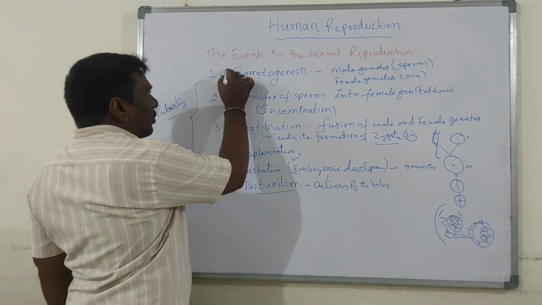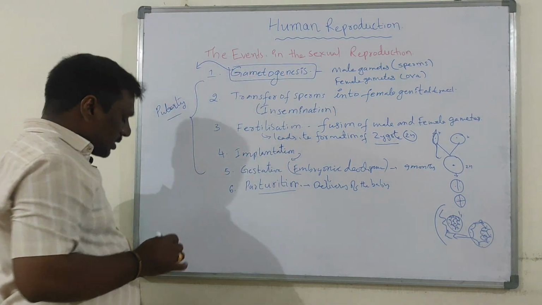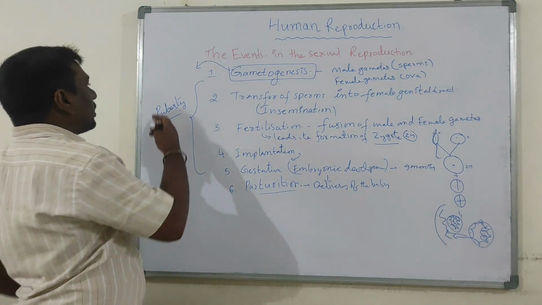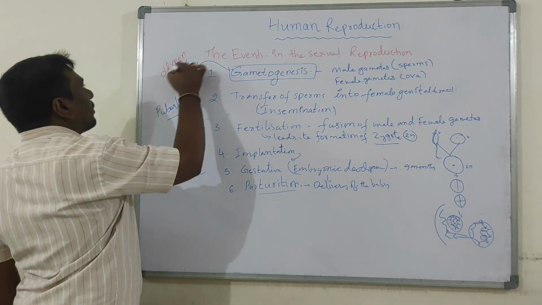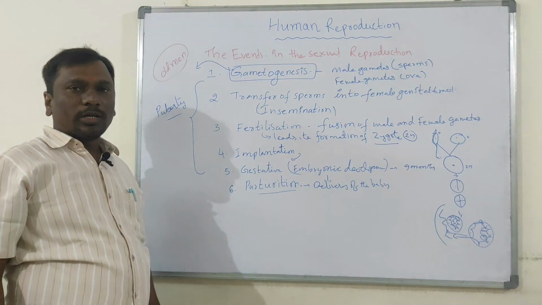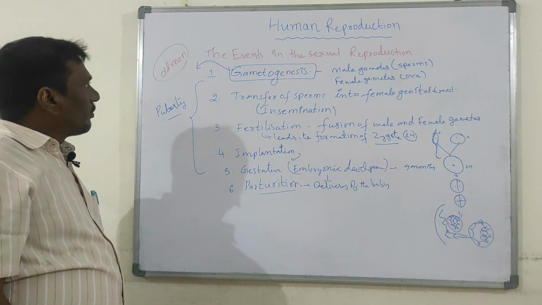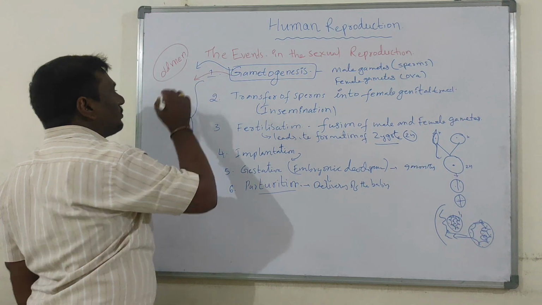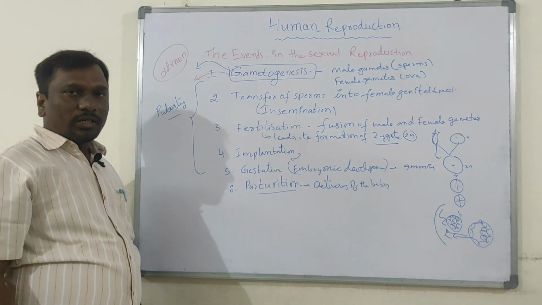If you take gametogenesis, it continues even in old men, till death. Gametogenesis is occurring in males. Whereas in females, gametogenesis does not continue after the age of 50 years.